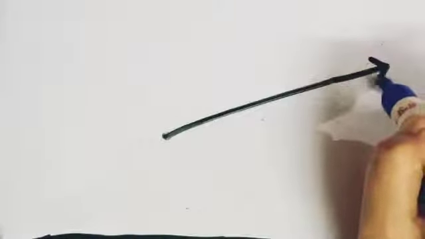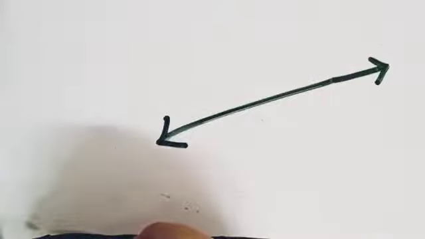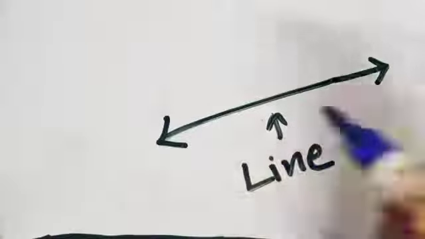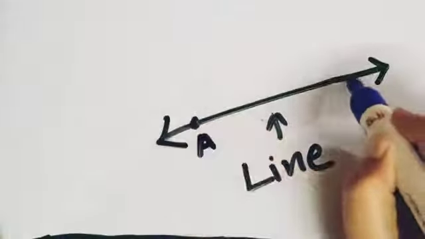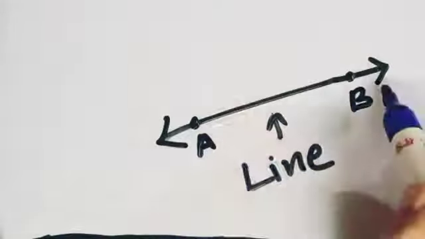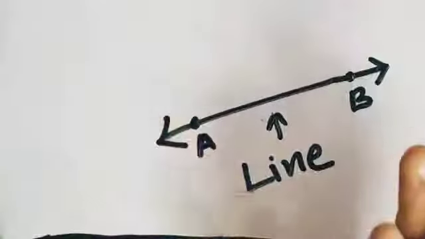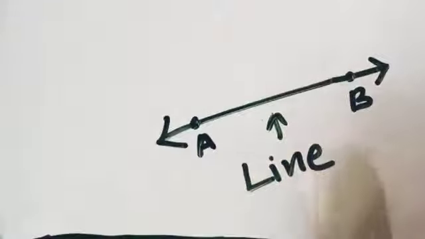Now if a line segment does not have a fixed length, that means it can go towards this side also and it can go towards this side also till infinity, then we call it a line. This is a simple line. You can name it like this. These arrows indicate this line can move towards this side also and this can move towards this side also. That means a line does not have a fixed length. It can increase, it can decrease too. It does not have a fixed length.